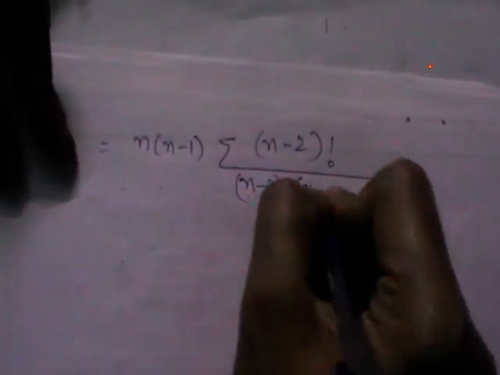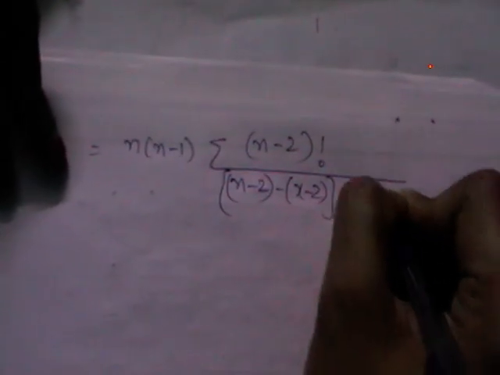So I'll rewrite the step here. We have taken out the term n into n minus 1, we are with n minus 2 factorial by, in the denominator we have n minus 2 minus x minus 2 factorial into x minus 2 factorial. We have p power x minus 2 into p square, q power n minus 2 minus x minus 2.